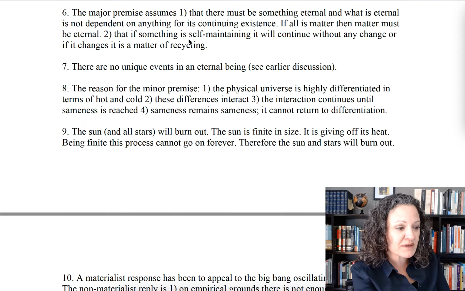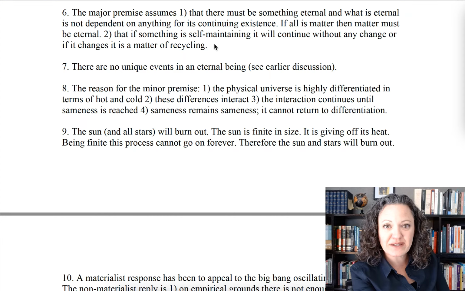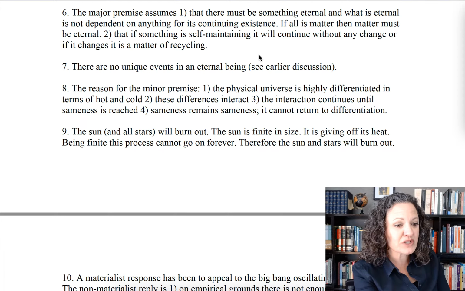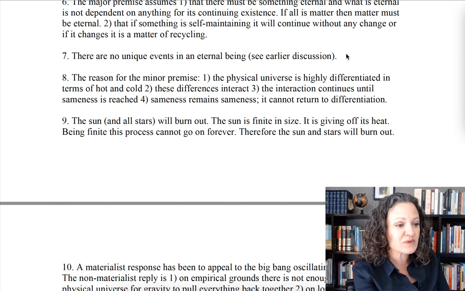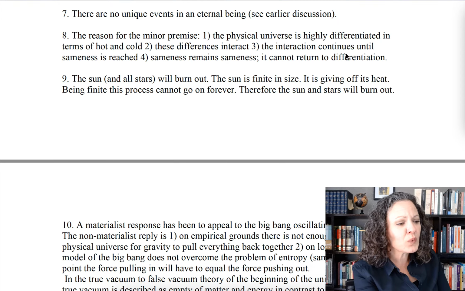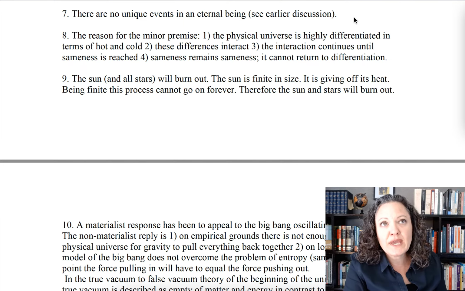Second is that if something is self-maintaining, it will continue without any change, or if it changes, it's a matter of recycling. So we'll have to see, is that a possibility? Maybe the universe is recycling. We also talked about this in our last unit. There are no unique events in an eternal being or cycle. So remember, you can't have a one-time occurrence. So you can't have the universe beginning or ending if it's eternal.